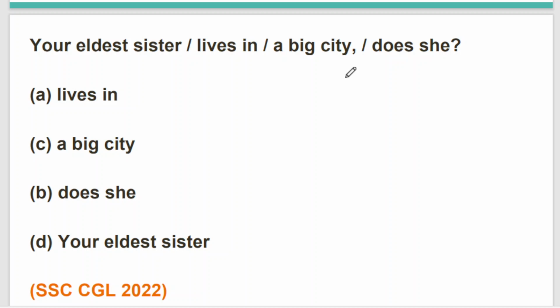SSC CGL 2022's question. Your eldest sister lives in a big city, does she? Please make sure that you're having a clear idea about this question. Your eldest sister lives in a big city, does she? So basically in this sentence, first we are giving a statement. Please observe the sentence carefully.